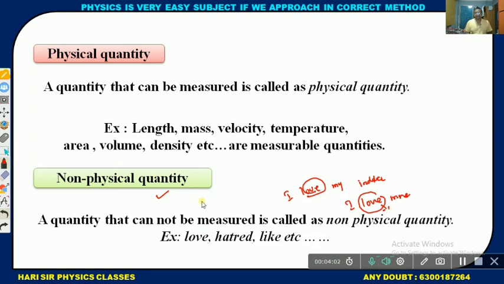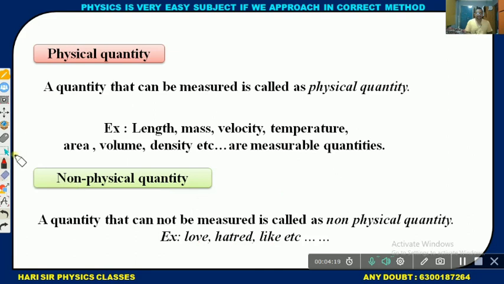The best examples of non-physical quantities are all emotions: love, hatred, like, dislike, hunger, like that. Okay, some best examples.